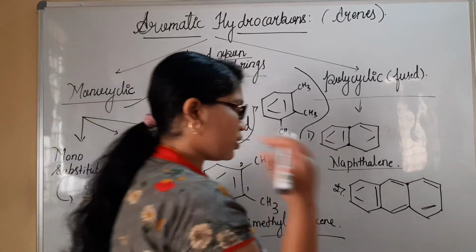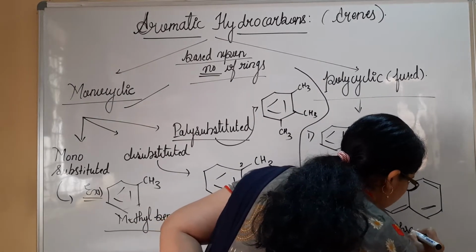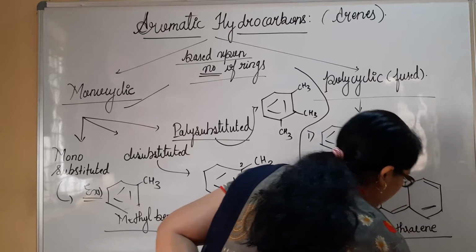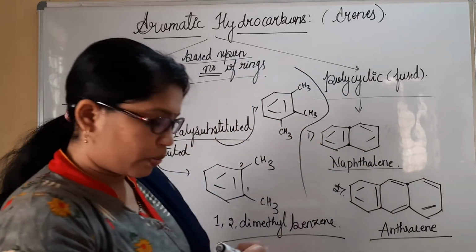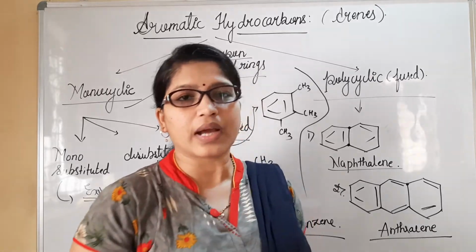Now, what is the name of this one? It is referred to as anthracene. This is the example. So what we have done here, dear students, is the classification of aromatic hydrocarbons.